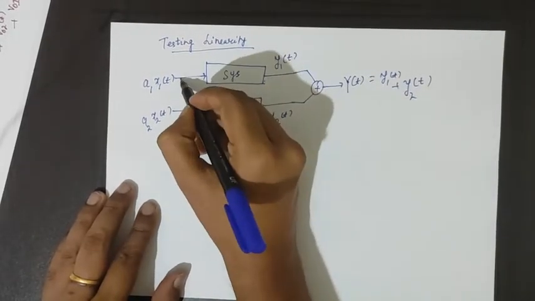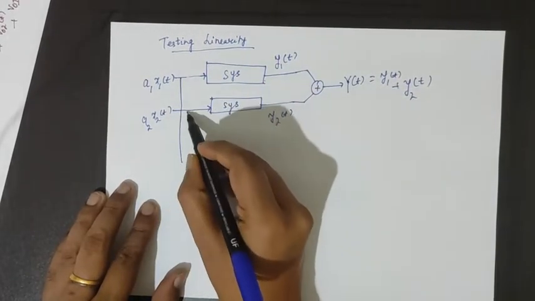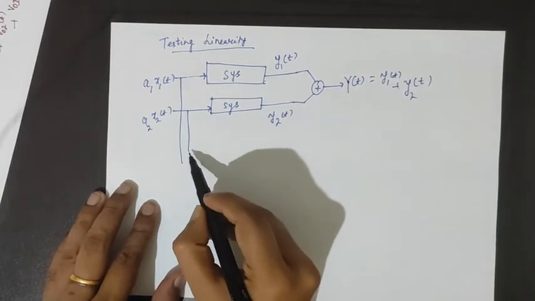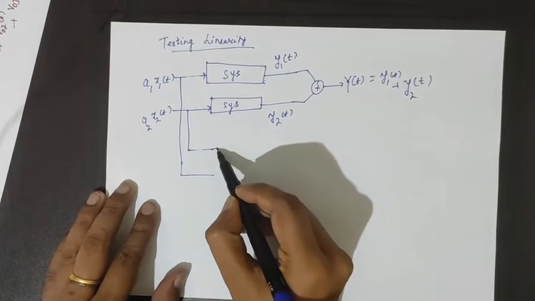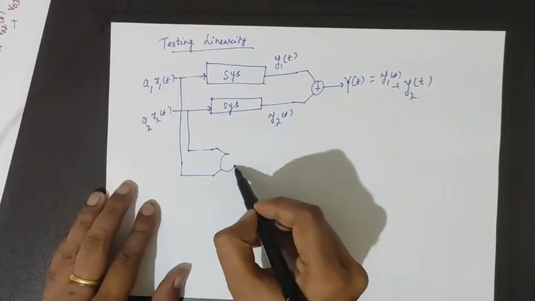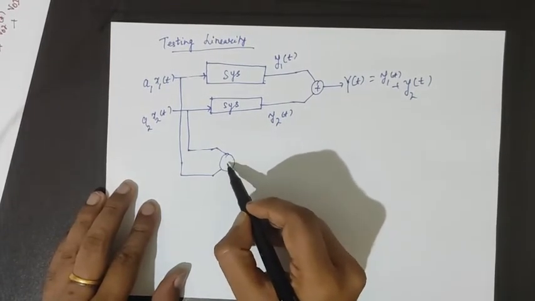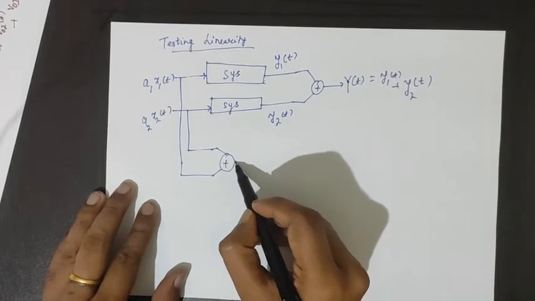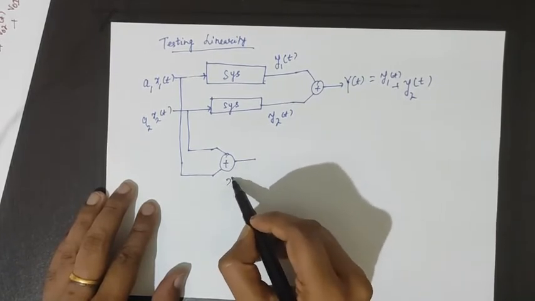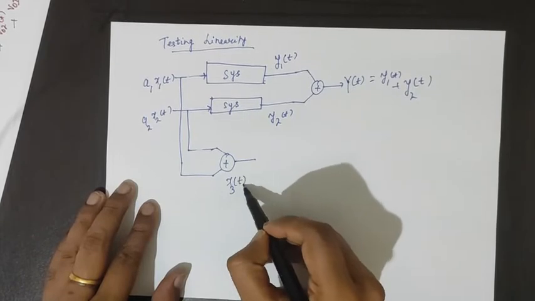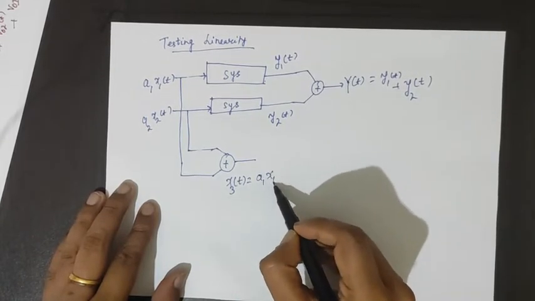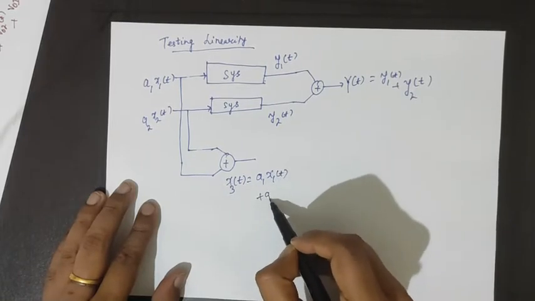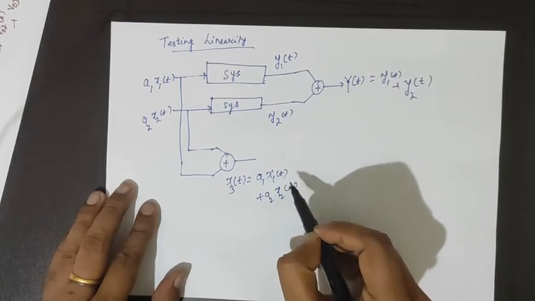Now in the second case, let's add both the inputs before applying to the system to obtain a third signal x3, which is a1 x1 of t plus a2 x2 of t.